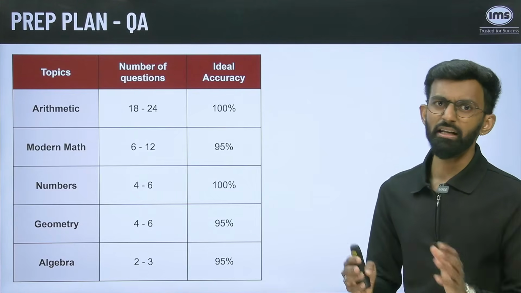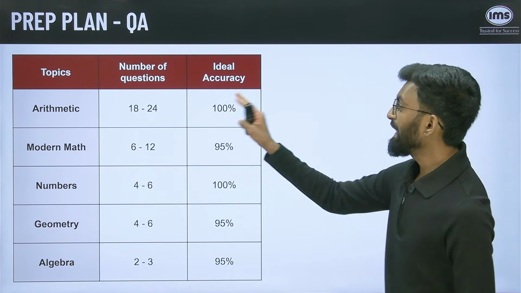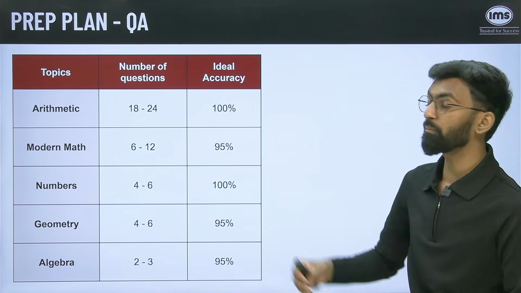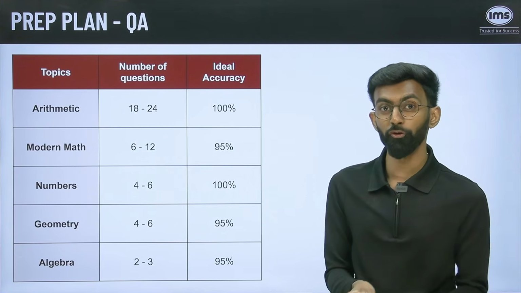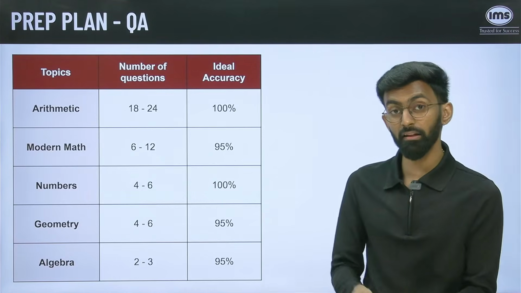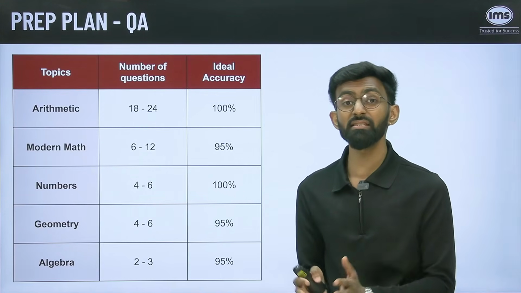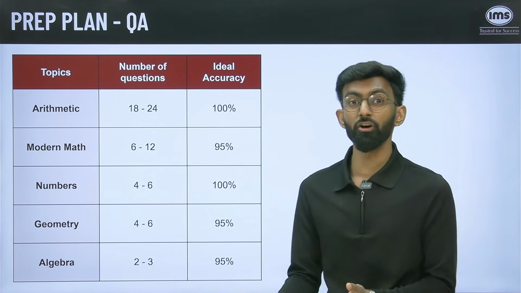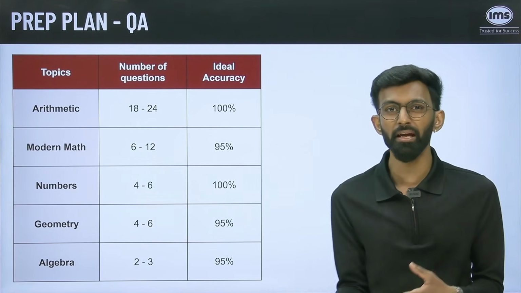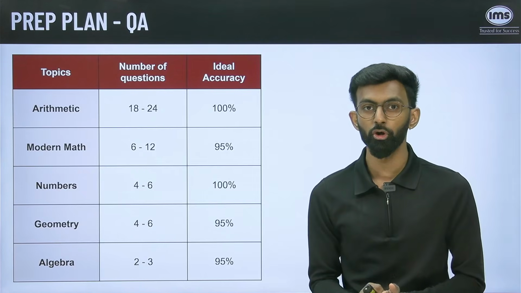Now, coming to quant section. In Rohtak, for the last few years, we have always seen that arithmetic has been one of the most important sections. 18 to 24 questions have been asked across different years in quant section from arithmetic module, which is almost 50% of your quant section. Hence, you must prepare this well. The questions in arithmetic in this particular paper are actually very easy. Some of them are very direct, where they'll just give you the length of the train, they'll give you the speed of the train, and they may ask you the time taken for the train to pass a particular pole or a stationary man, which is a direct formula and you can answer, and you have quite a few easy questions like this from arithmetic module in the paper.